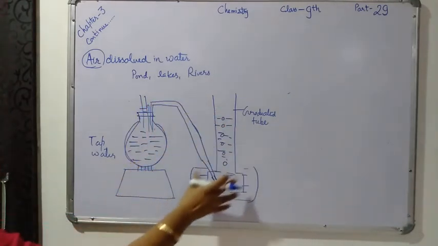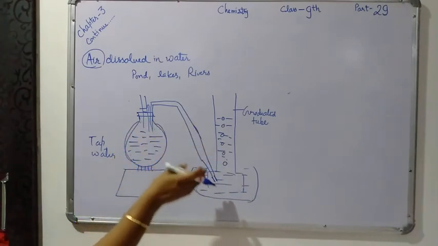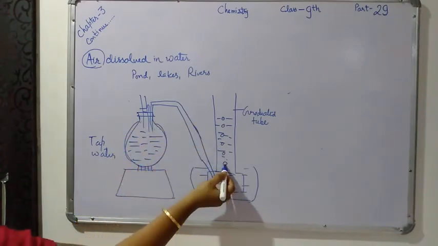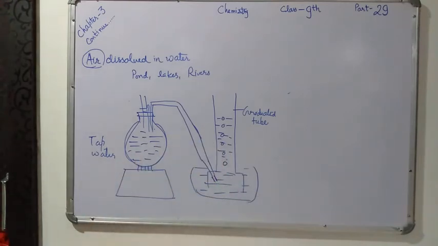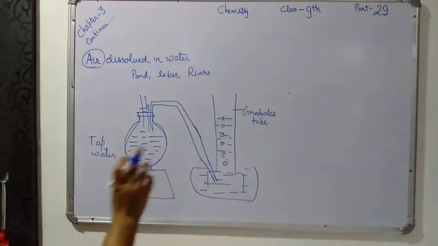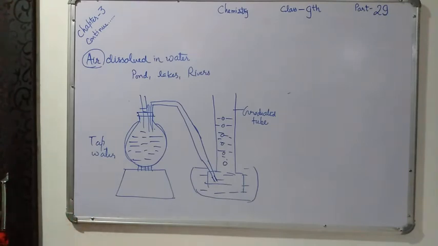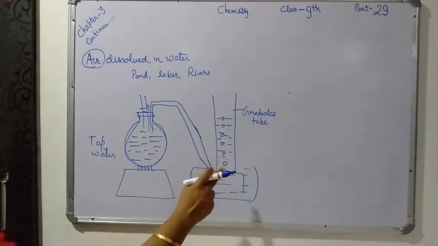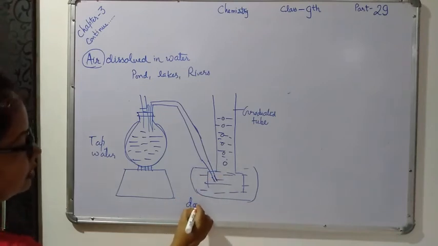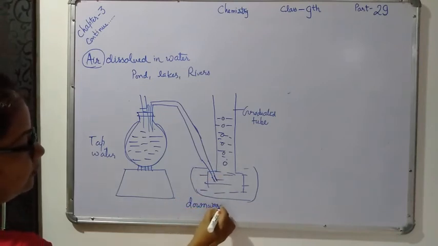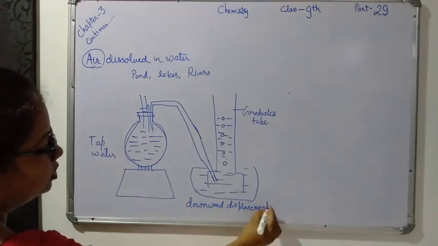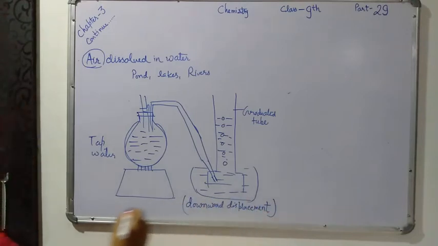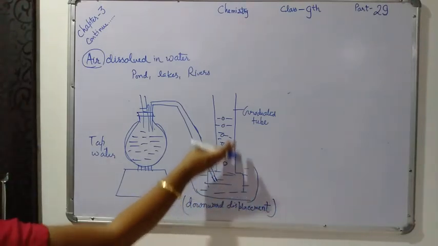The gas which is usually dissolved in the water will come out after heating, in the form of bubbles. So gas bubbles are seen escaping from the water. They are collected in this tube with the process of downward displacement of water. I think all of you know about the downward displacement of water. In class 8 you have studied it. With the help of this method, this gas will be collected in this tube.